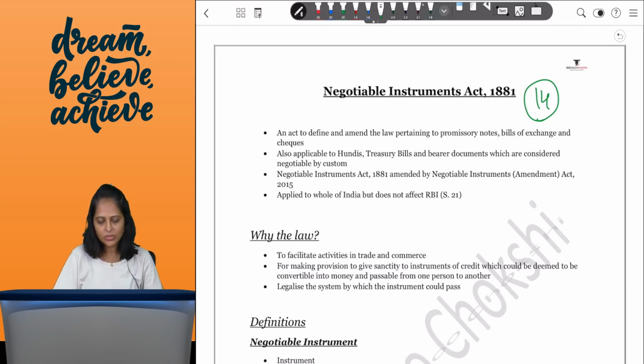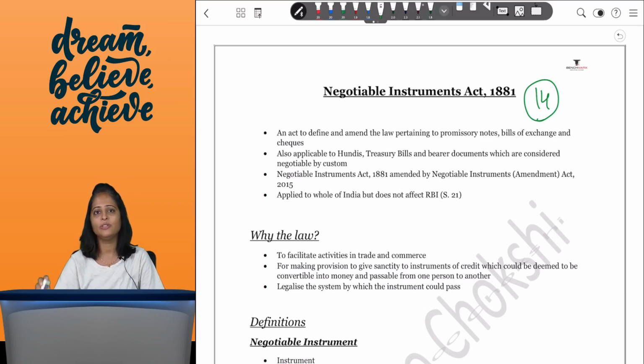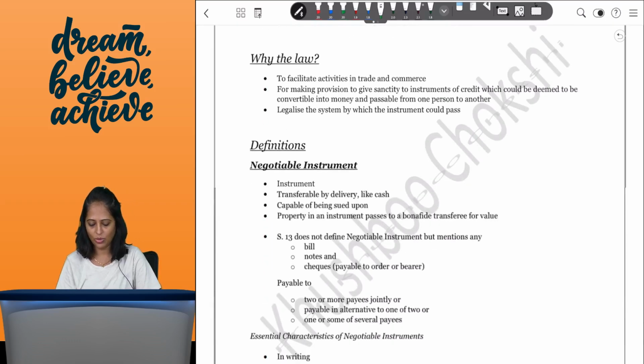So let's begin with what is the Negotiable Instruments Act. We have simplified it as much as possible so that it's easier for you to understand. It was earlier a part of CA Inter and now CFC, and a lot of things have been removed from the inter portion. So whatever you have is not the entire act and it's quite simple and easy to understand. So let's go ahead and see what it means.